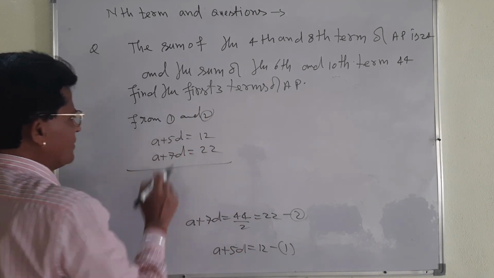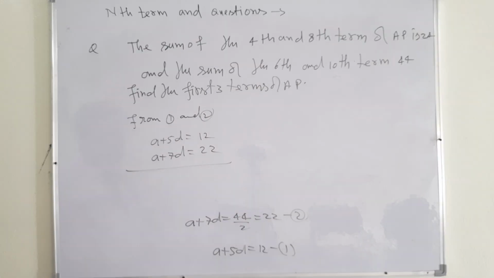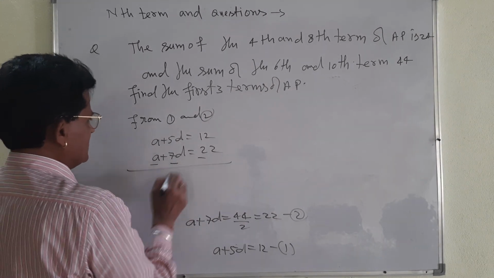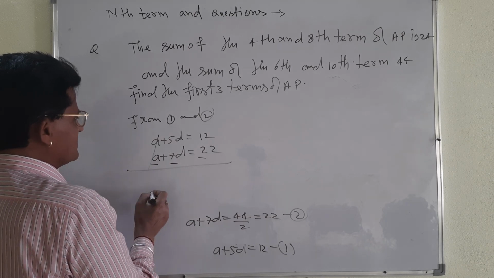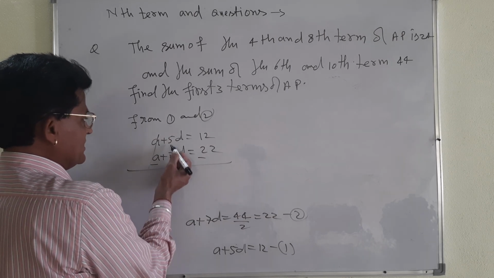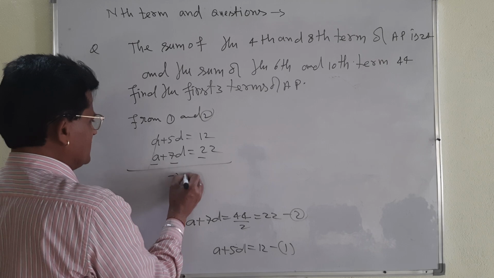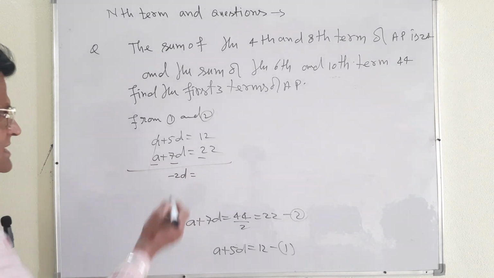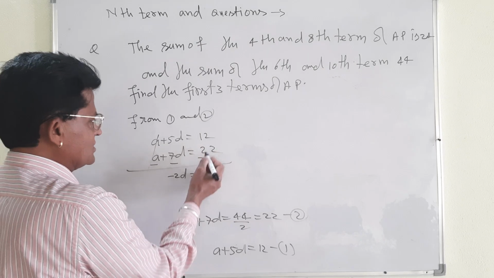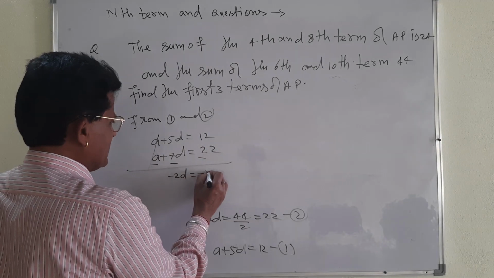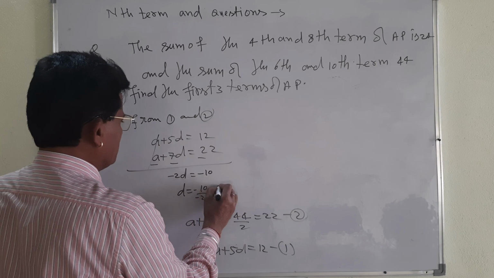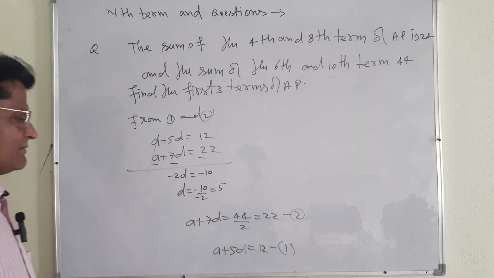Subtract second equation from first. Change the sign. Negative, negative, negative. Cancel. This is negative and this is positive. Minus 2d, you got. And this is negative, minus 22 plus 12, minus 10. d will be equal to minus 10 upon minus 2, it will be 5. d is equal to 5.